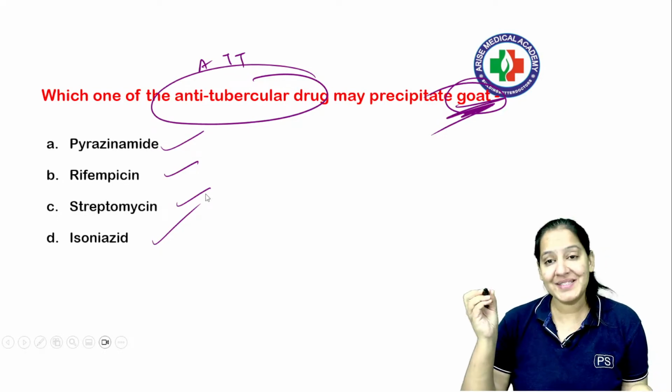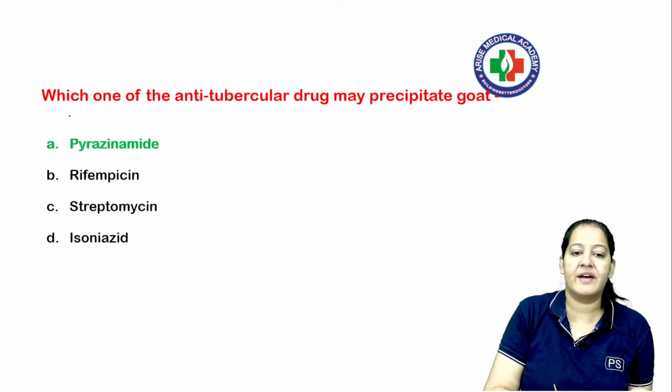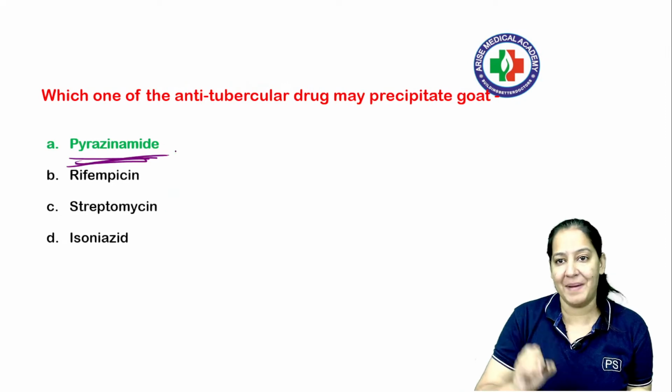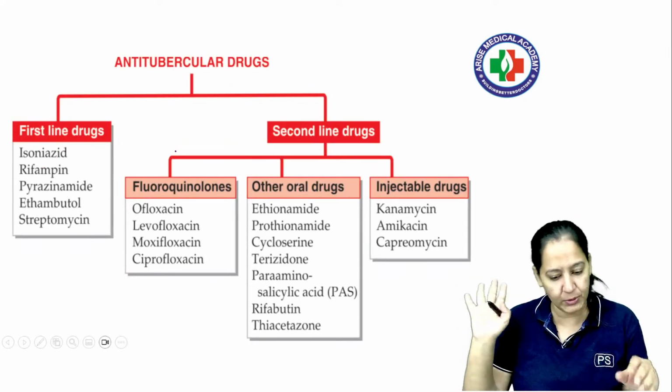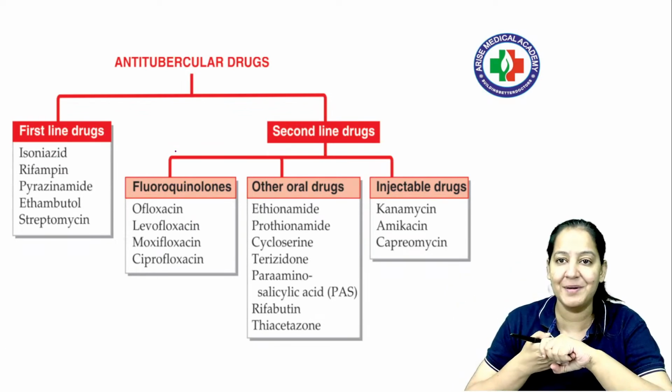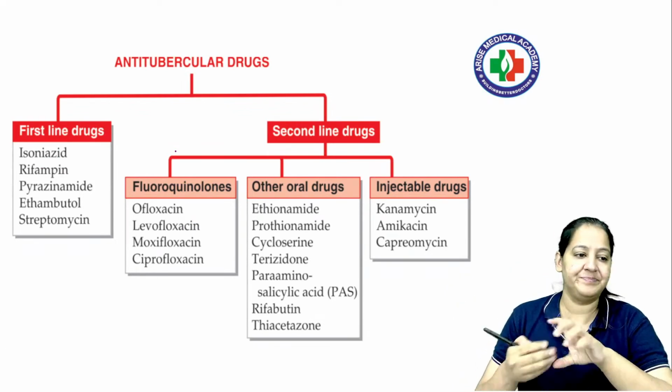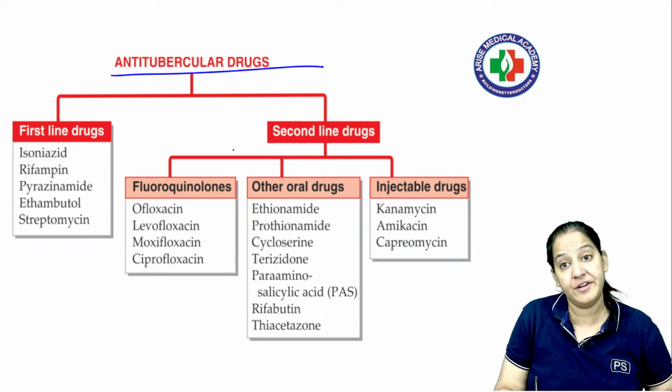Thank you so much. So what is the correct answer? Most of the students are right. The correct answer here is pyrazinamide. So let me explain everything about ATT drugs, so that any question coming in your exam, you should be able to crack it. Can I start? Let's start ATT, anti-tubercular drugs.